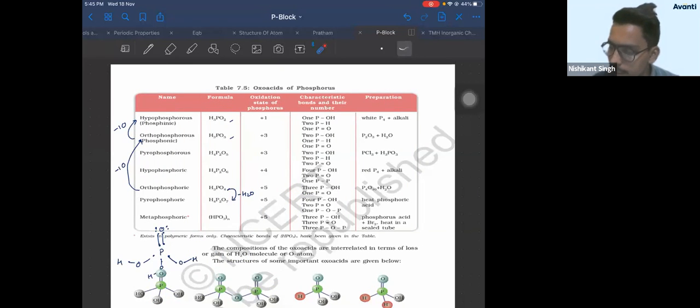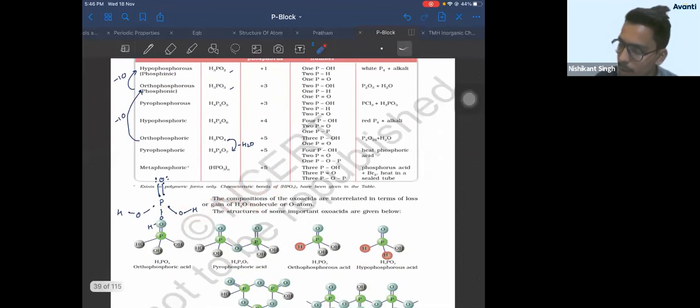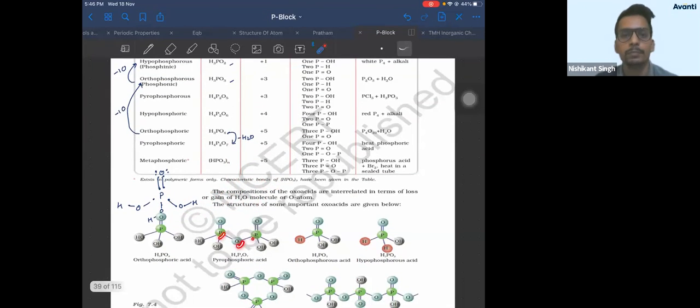Structure भी बहुत easy है. Structure ही by heart नहीं करना है. Take another molecule, just like glycosidic linkage. Remove this water. ठीक है? So a P-O-P bond will be formed. See here. P-O-P bond will be formed. Correct? So this is your H4P2O7, pyrophosphoric acid, right?